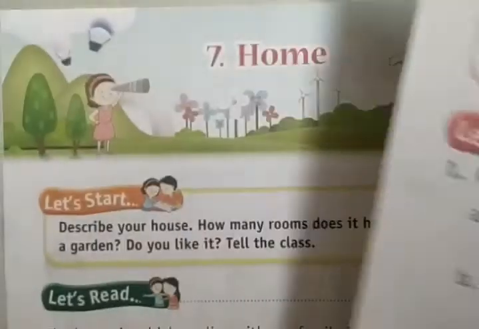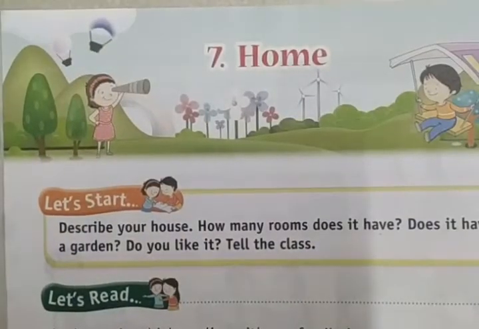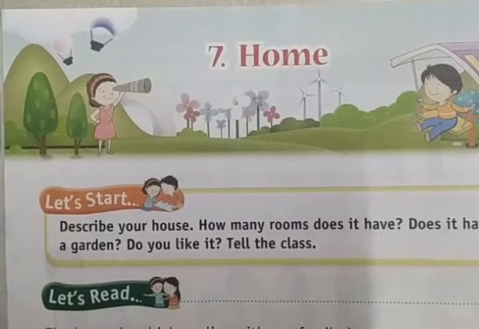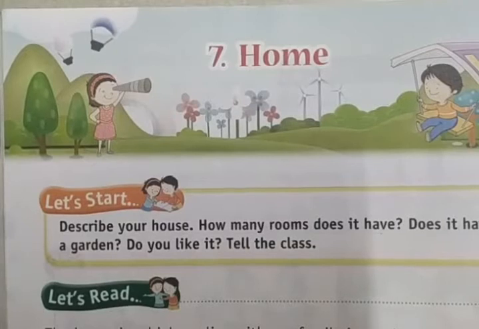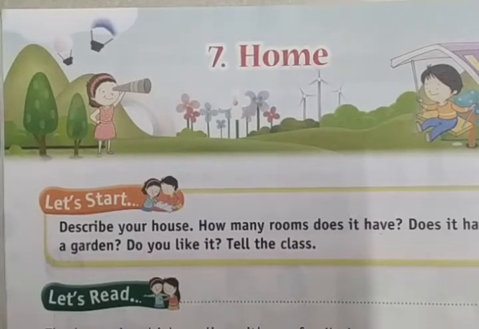We know each and everything about our home. Here in the book it is systematically explained, with the definition and uses of each room that we have to learn. You know your house, your home, different types of homes, different types of rooms, and the different activities we do in the home. But still, in this lesson we will learn all these things in a systematic order, right?